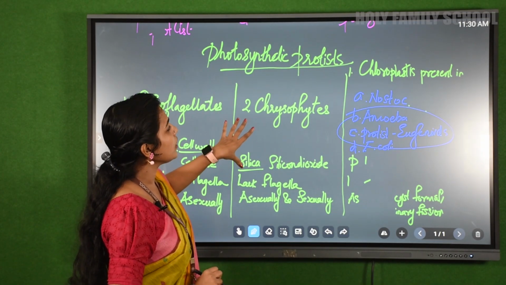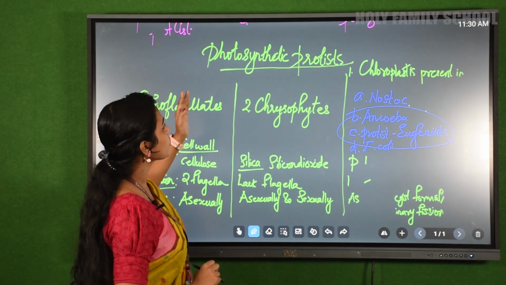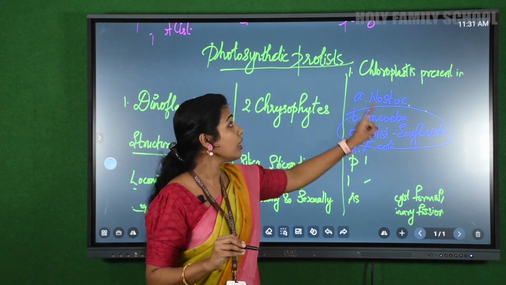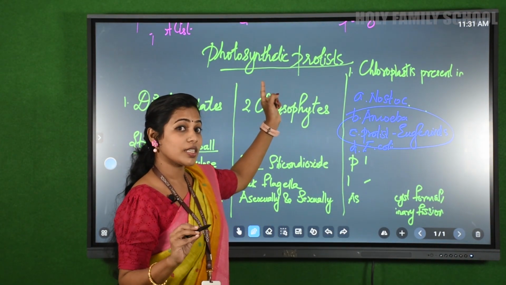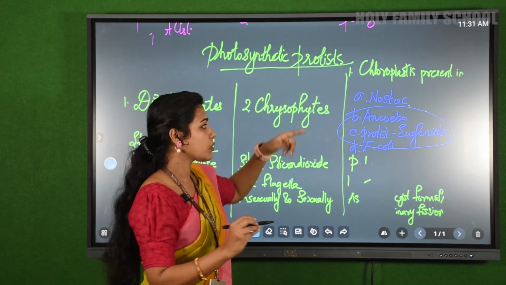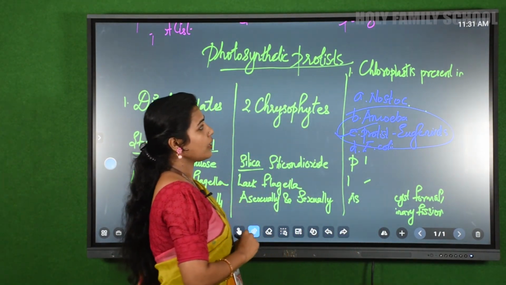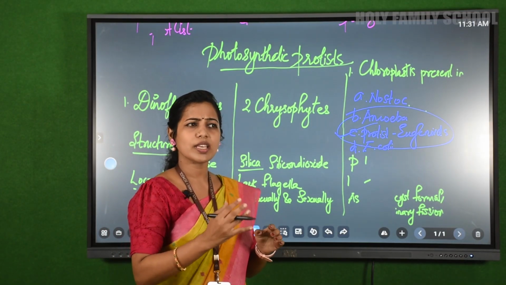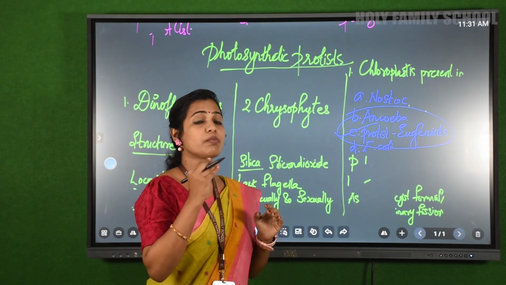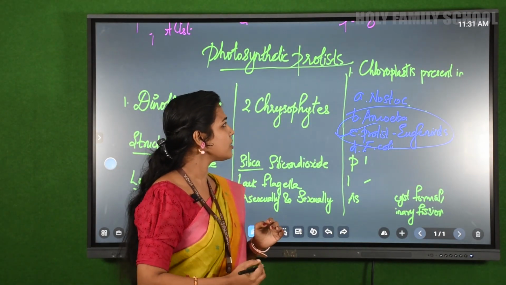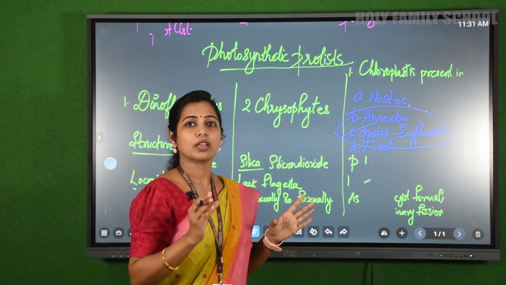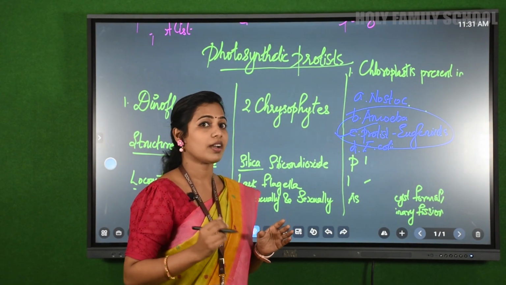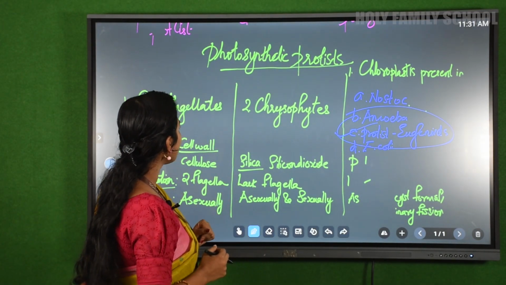But in today's session, you have studied the characteristics of photosynthetic protists. So who comes under that? Euglenoids. Euglenoids have a photosynthetic mode of nutrition. That means they have chloroplasts also. So the option is C. If you understand the concept clearly, you can crack any exam. It is very easy to understand if you prepare your own notes, so that you can understand any difficult concept. The most important thing is how you understand it rather than studying by hearting it. Okay. So let's move on to the next topic.